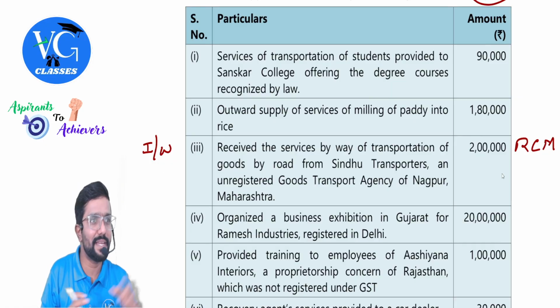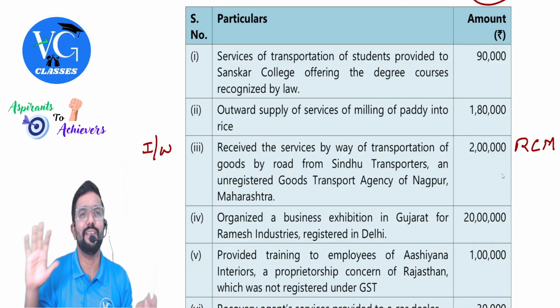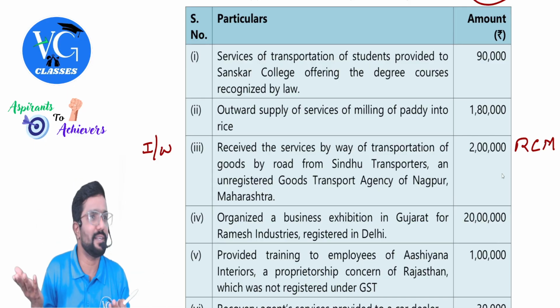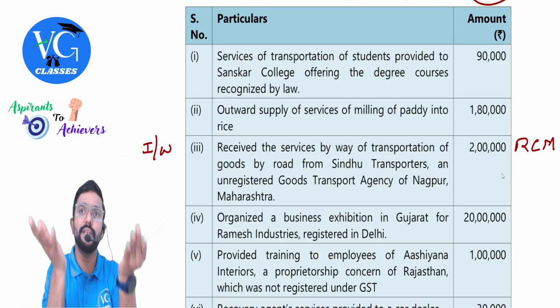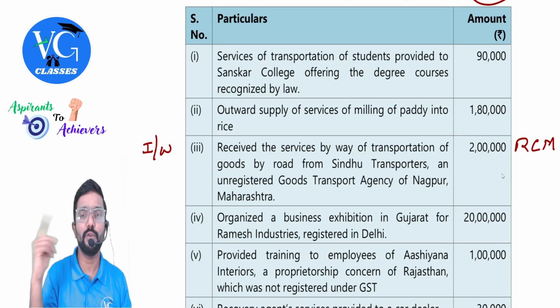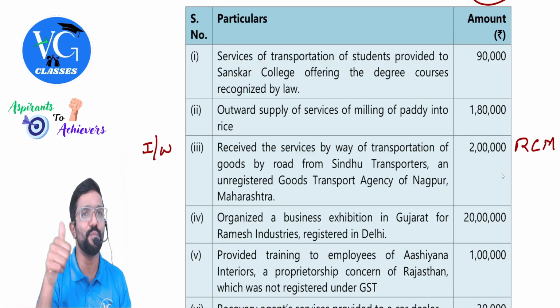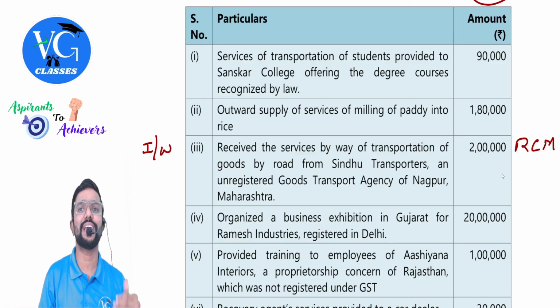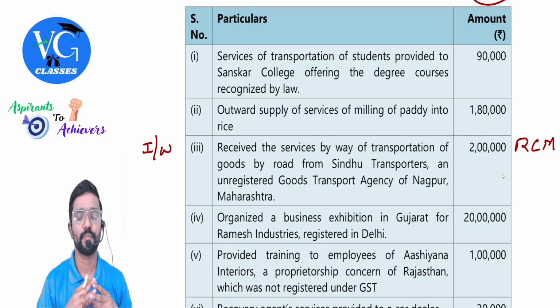Outward supplies, they will give in one table. Inward supplies, they will give in another table. In that case, you already know what is inward and what is outward. Sometimes they will mix up both and give them together. You need to identify which is outward and which is inward. Because on outward supply, what should you calculate? Output tax. On inward supply, what should you calculate? Input tax. Chalo, we'll start.